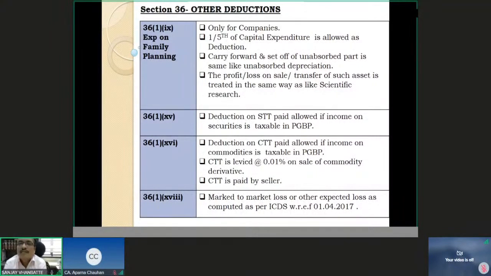You are eligible for a deduction, but at the same time you can continue your recovery proceeding in the court of law, and if the recovery proceeding does result in some recovery in future years, then that recovery will be taxable in your hands under section 41(4). Understand this very important concept, which I forgot to tell you regarding bad debts.